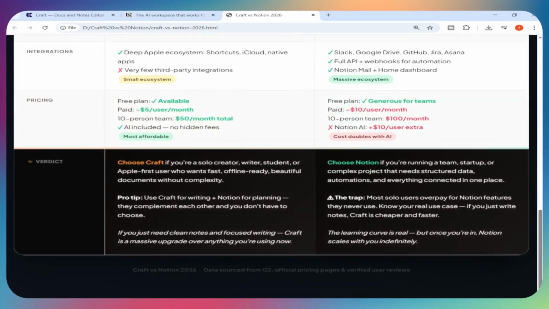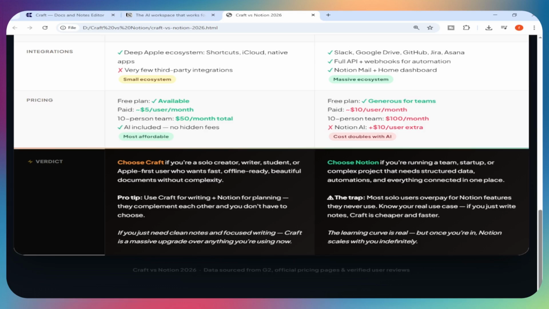Here's the bottom line. Notion is a system built for teams who want tasks, databases, wikis, and projects all connected in one place. If you're running a startup or managing complex projects, Notion's power is worth the price and the learning curve. Craft is a tool: fast, focused, and beautiful. If you're a solo creator, writer, student, or Apple-first user who wants clean, offline-ready documents, Craft is a massive upgrade.